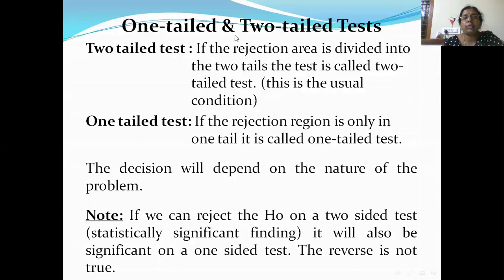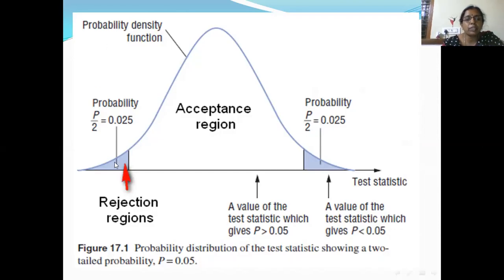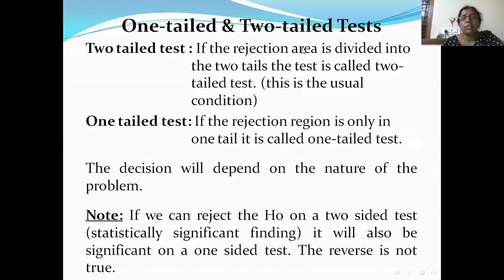Then you have one-tailed and two-tailed tests. What is this one-tailed and two-tailed test? If you have two rejection regions like this, p by 2 and p by 2, then it is called a two-tailed test. If you have only one rejection region, you don't have this shaded part, you have only this shaded part, then it is called a one-tailed test. So if the rejection region is divided into two tails, the test is called a two-tailed test. If the rejection region is only in one tail, it is called a one-tailed test. The decision whether it is a two-tailed or one-tailed test depends on the nature of the problem.